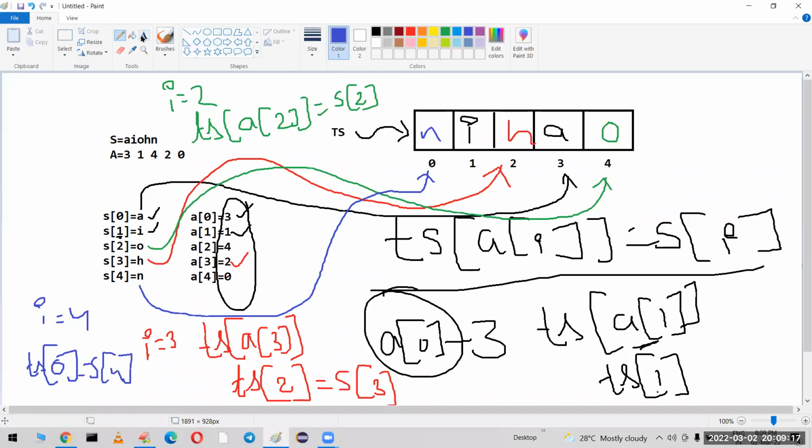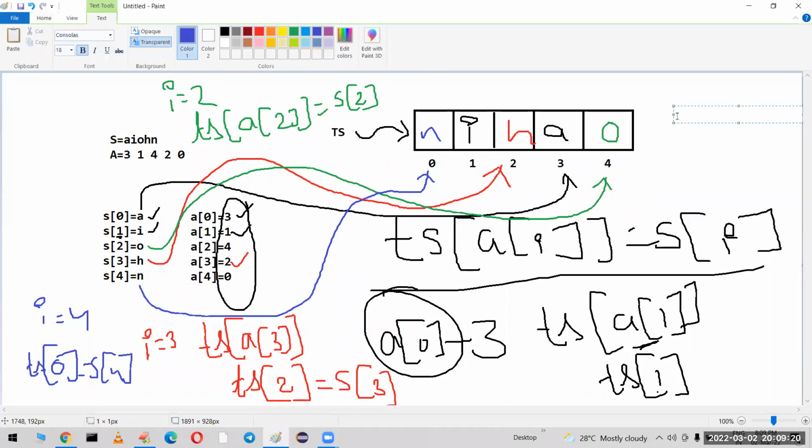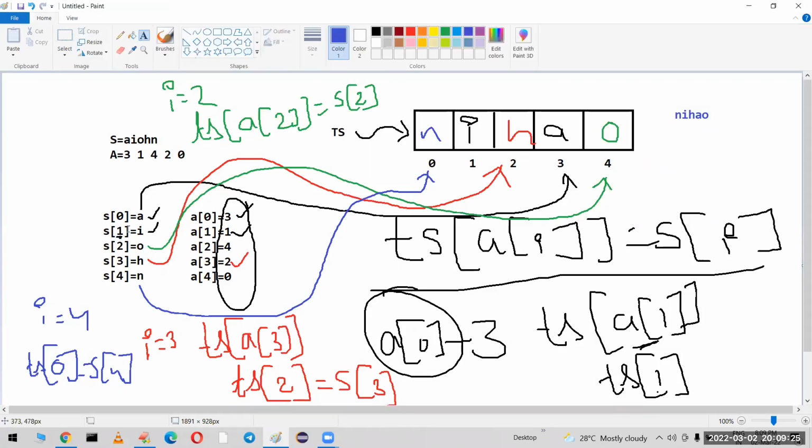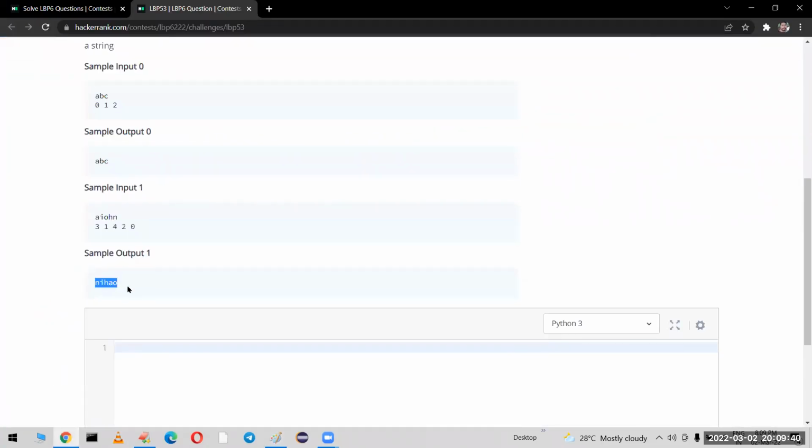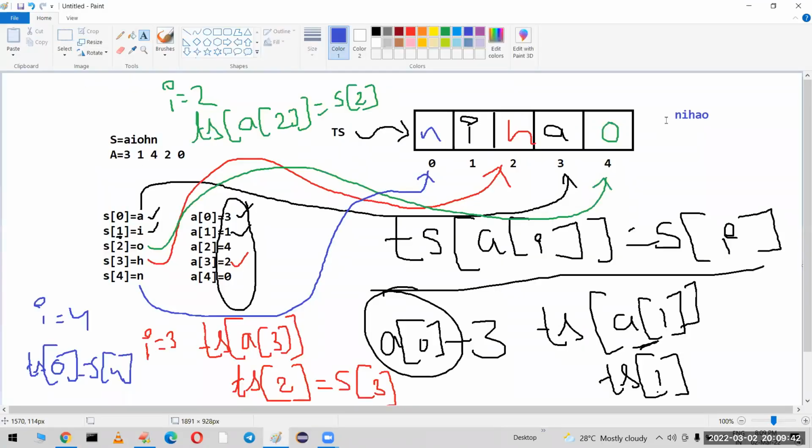So our output will become NIHAO. They have given an array and a string. In the target string, these array values are considered as indexes, and in the corresponding positions you have to move the characters. Sir, did it come or not? NIHAO. That's all. I hope it is very clear for you people. If you are not getting it, please try to practice with paper and pen. At least something you got right. Please confirm.